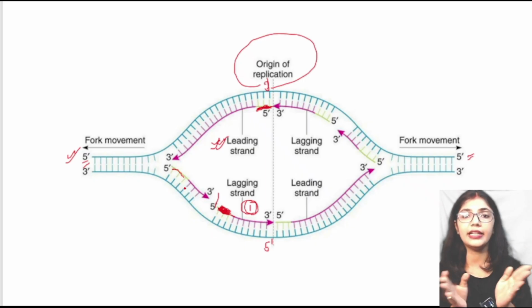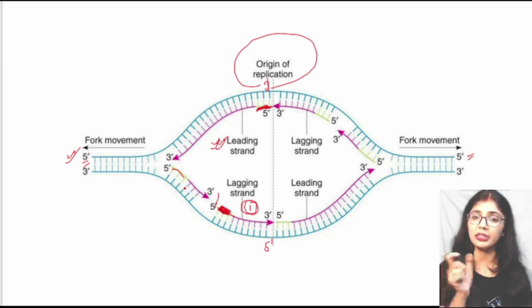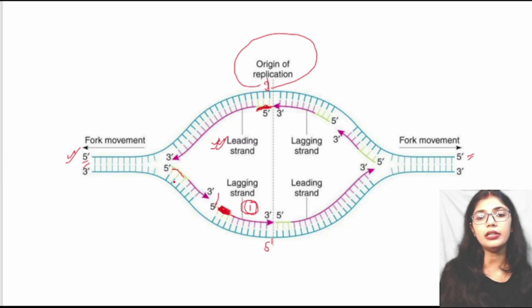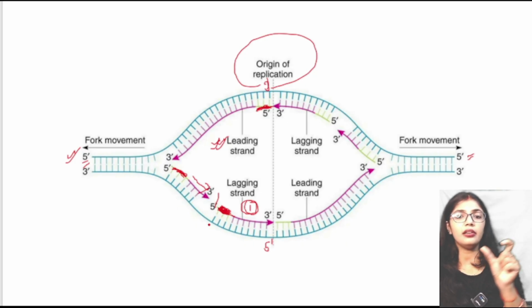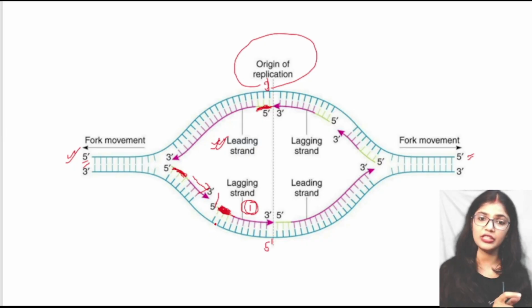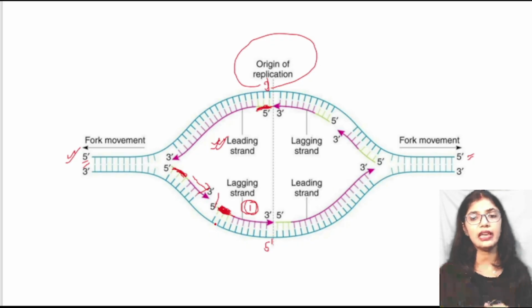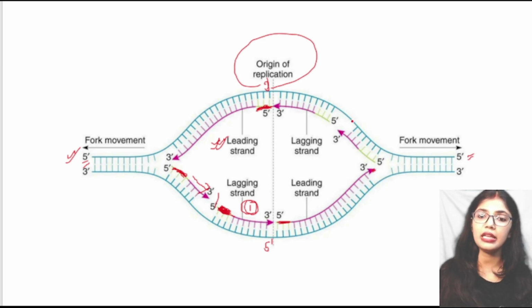When the fork is opening a little bit more, there is some other space which needs to be replicated. So another primase enzyme comes and synthesizes a primer. Here there is another primer which is synthesized and here the extension takes place. In this way multiple strands are synthesized, then they are joined together. The strand which is formed continuously is known as the leading strand. If there are multiple breaks, it is known as the lagging strand. This is the leading strand because it starts from the 5' end and ends in the 3' end. But in this case, it is the lagging strand.